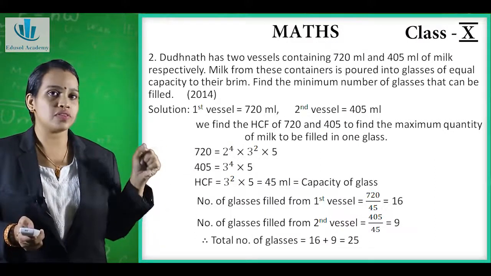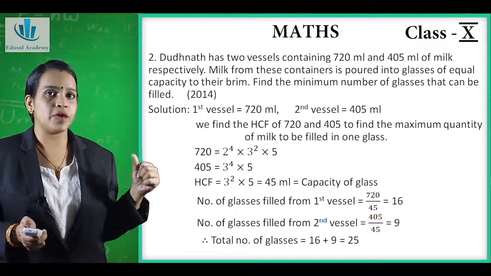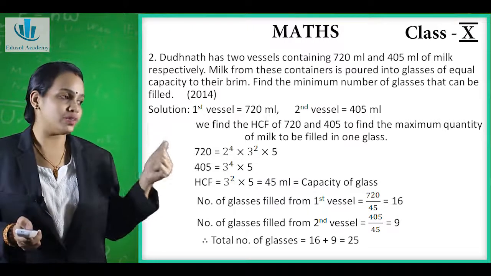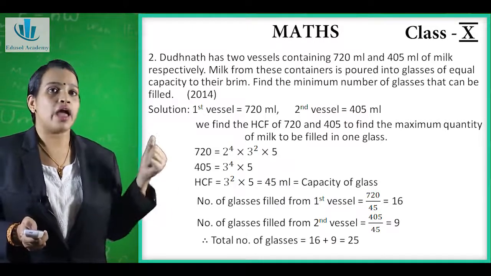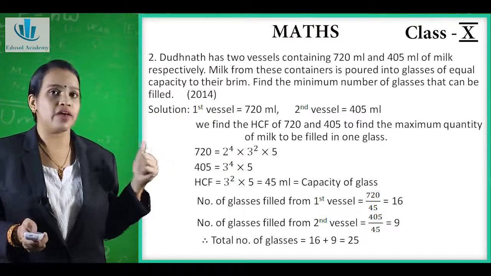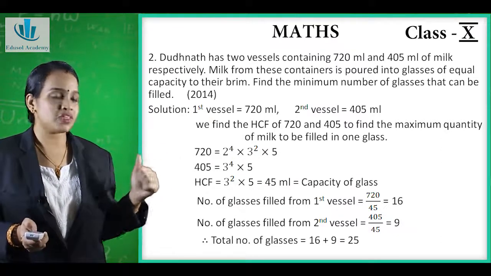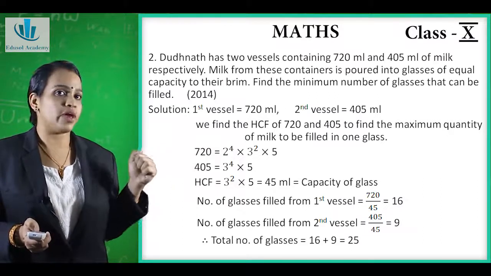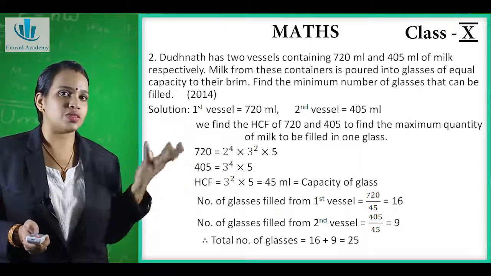So the HCF of 750 and 405, we will do factorization. 750 factors are 2 raised to 4 into 3 raised to 2 into 5, and the factors of 405 are 3 raised to 4 into 5. So the HCF of these two numbers will be 3 raised to 2 into 5, which is equal to 45 ml, and that is the capacity of a glass.